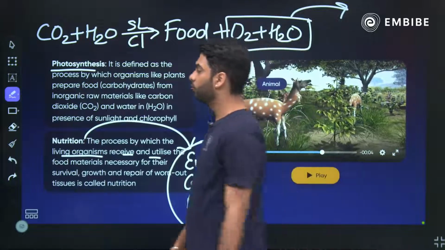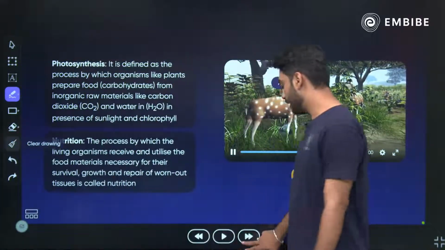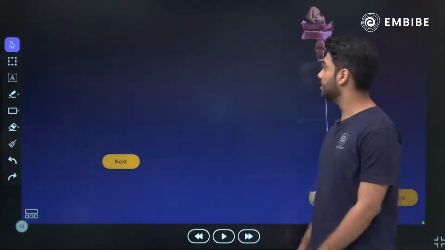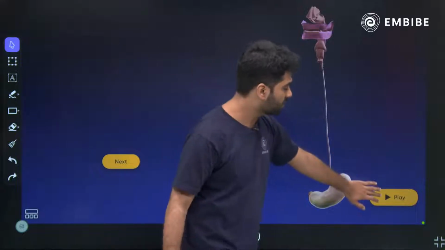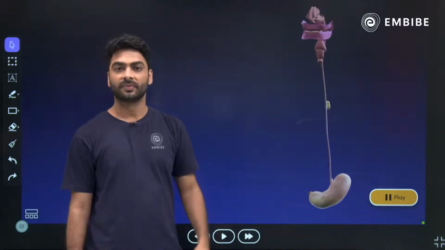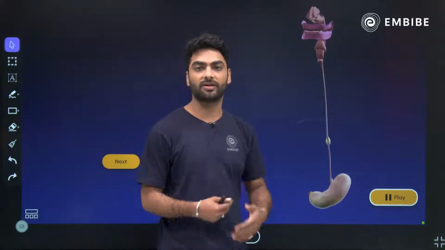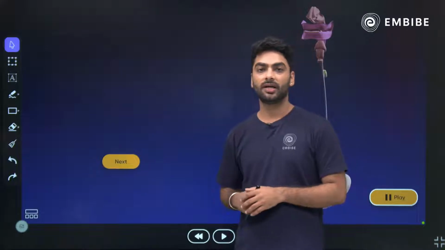That is about your photosynthesis and nutrition. Okay? Moving on to the next definition. Next on the screen we have got, can you identify what is this process going on? I'll just play it. Can you identify what is the process going on? Anybody in the chat? Come on, try. What do you think the process is?